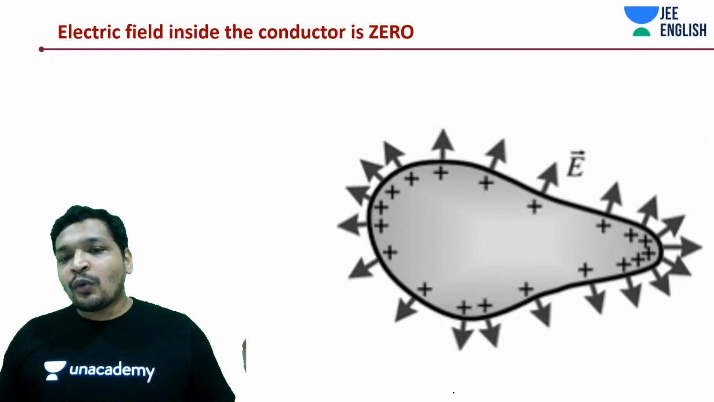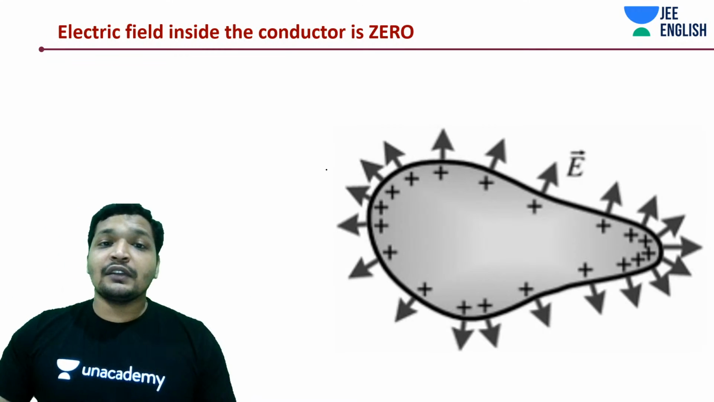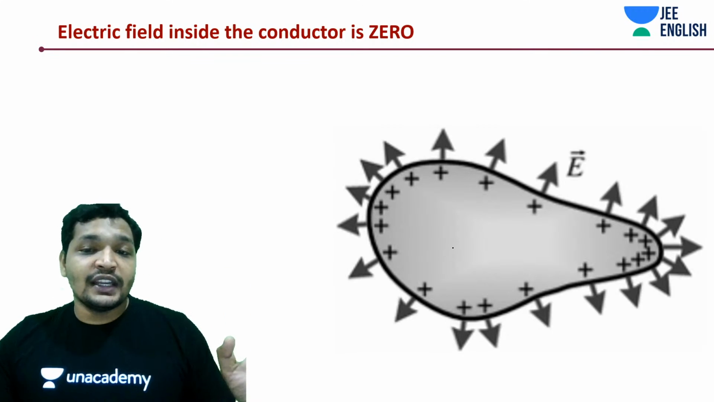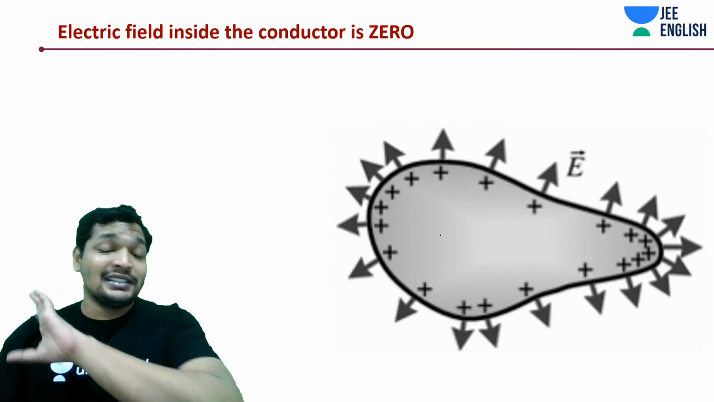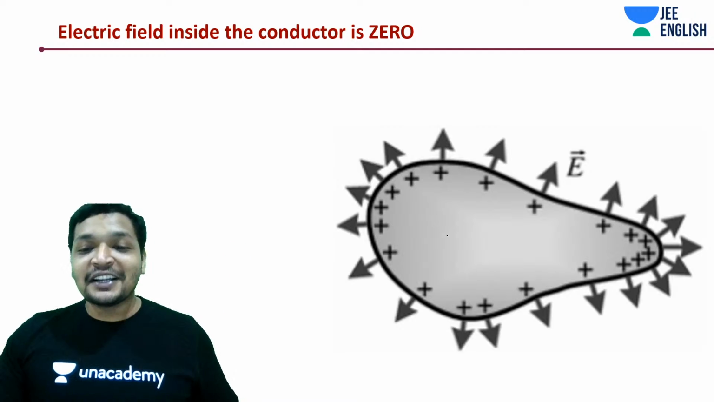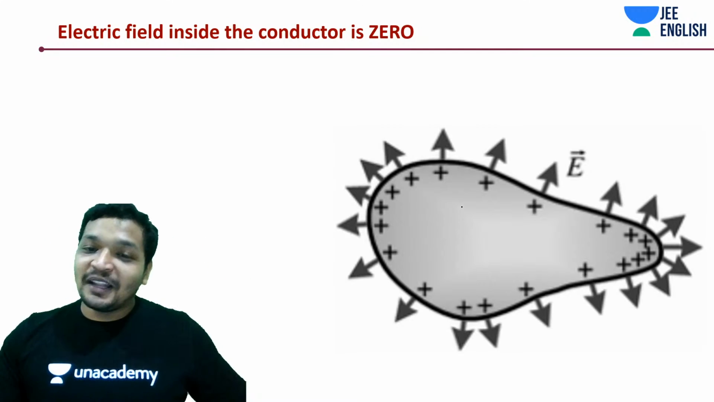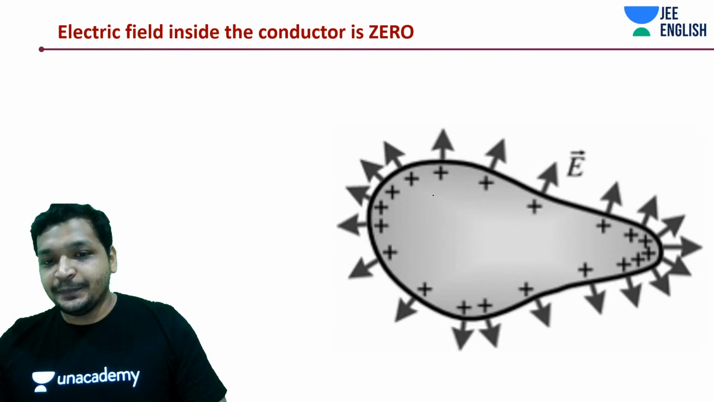So let's understand why this is true. First of all, you need to understand that the electric field inside the conductor will always be zero. If you get a charge over here, then only it is possible. See, electromagnetic waves cannot pass inside. Simple thing. There are many ways to justify it, but this is like a universal thing.